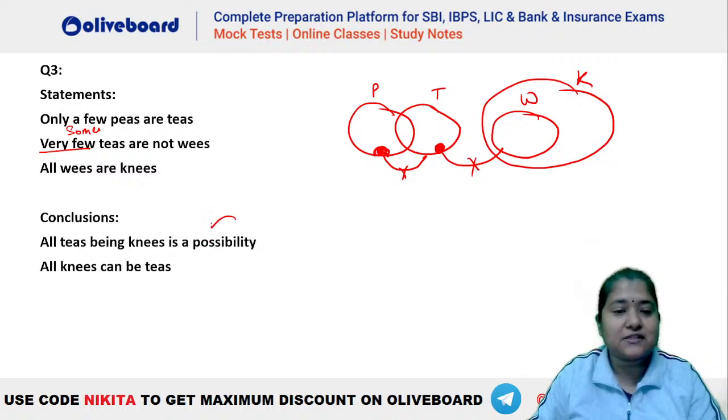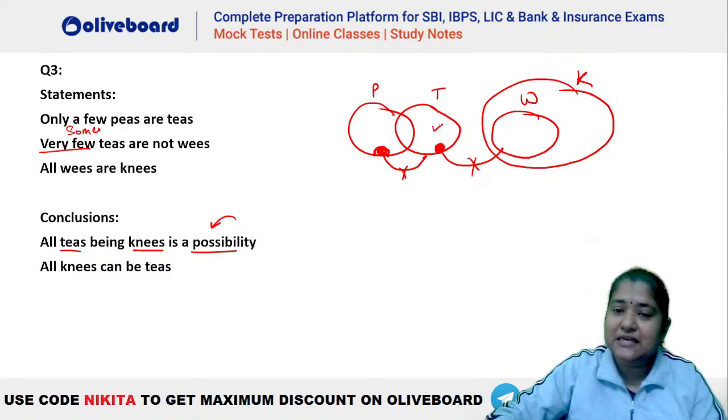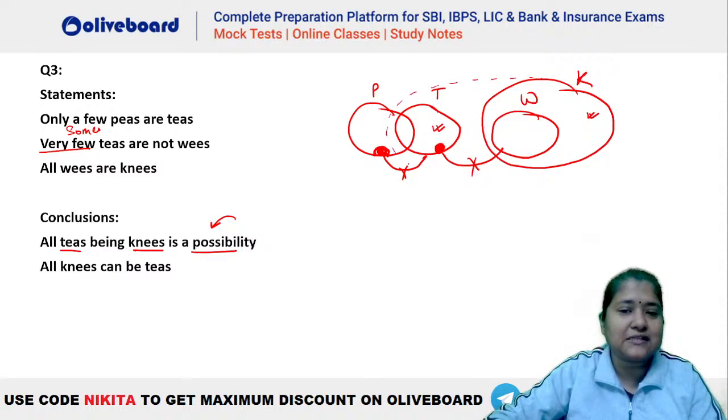Now let's check the first conclusion. What is the first conclusion here? It says all T's being N's is a possibility. You can see here that this T is independent of this K. Instead of drawing this K like this, we could have taken the K like this as well.